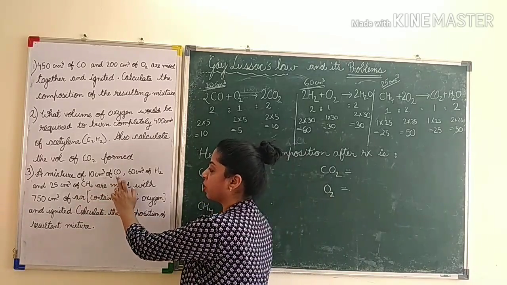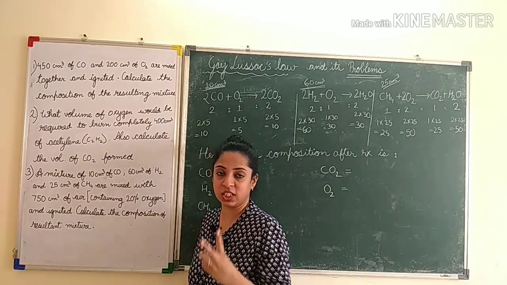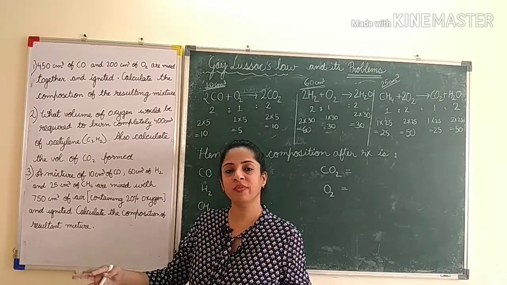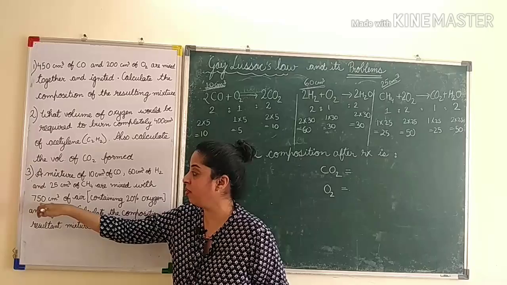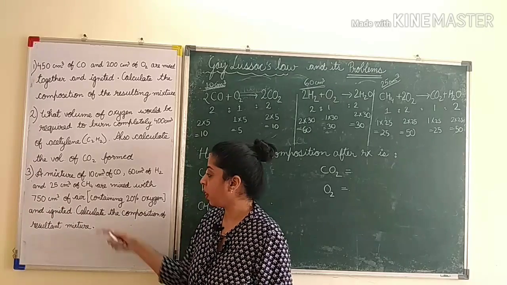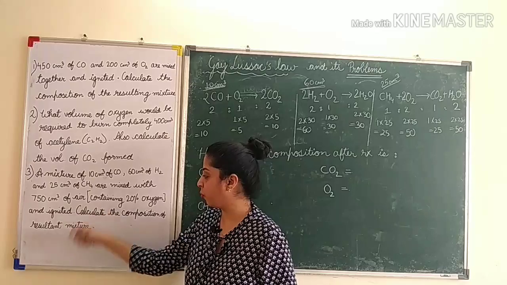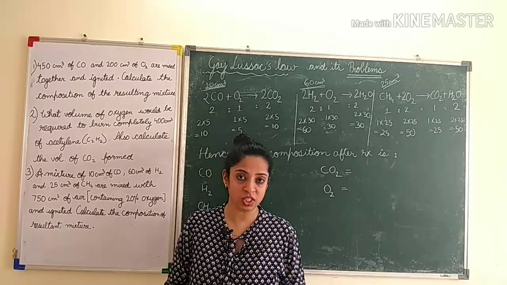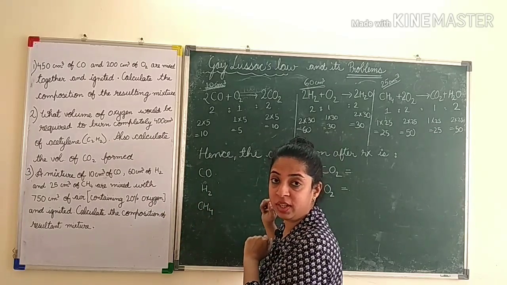They have given a mixture of carbon monoxide, hydrogen and CH4. तीन चीजें दे रखी है, कार्बन मोनोक्साइड, हाइड्रोजन और CH4, and all of them are ignited in presence of lot of air, that is 750 centimeter cube of air, and they have told that air contains only 20% oxygen and you have to calculate the composition of the resulting mixture. So whenever a mixture is asked, students, you have to make three different reactions.